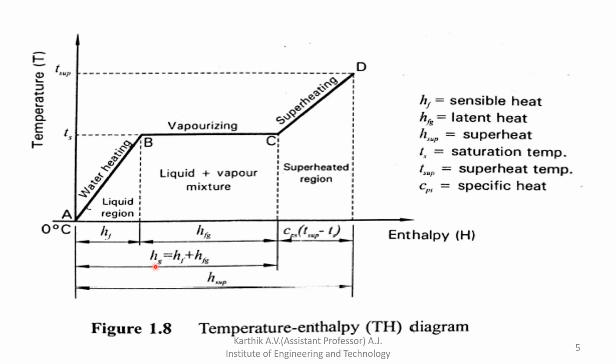So Hg is equal to the combination of HF plus HFG. Hg is the dry steam enthalpy. The formula of dry steam enthalpy is Hg equals HF plus HFG.